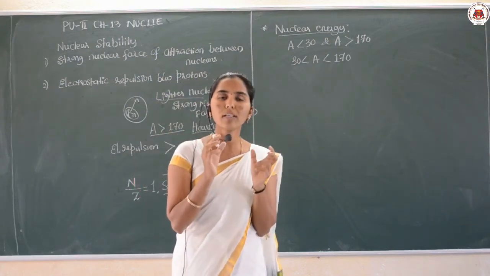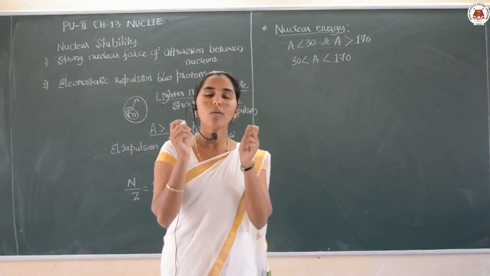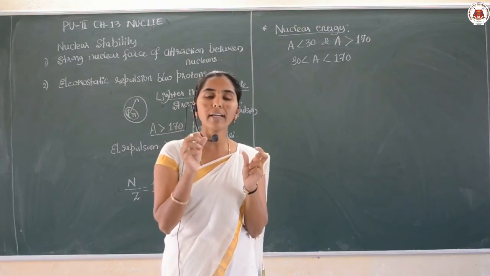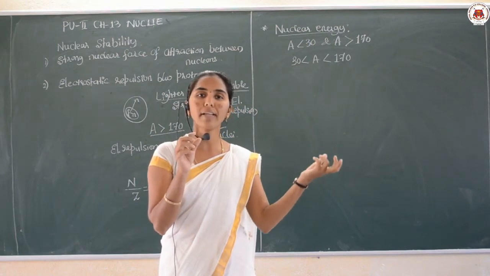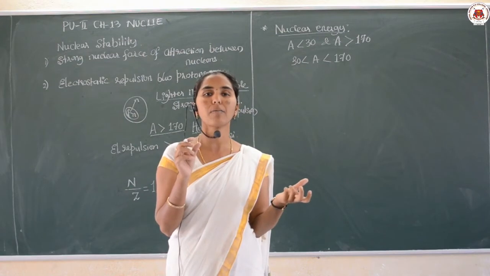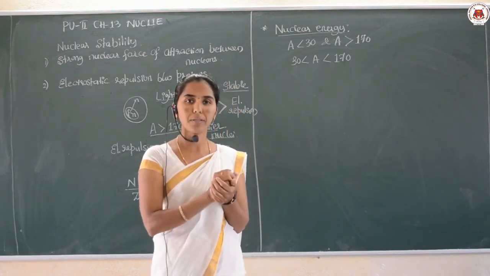Then see, during nuclear processes, we are trying to convert a low binding energy element into one with higher binding energy. When such a transmutation takes place, energy is dissipated.